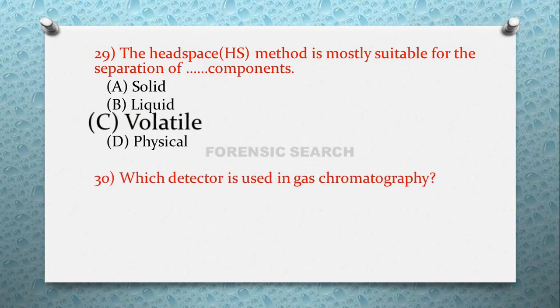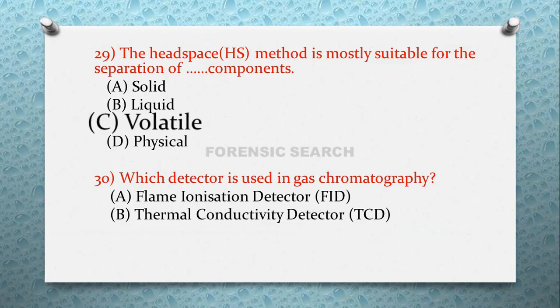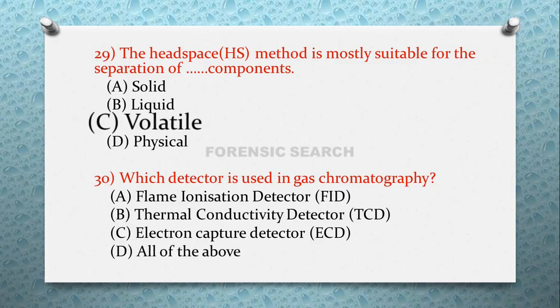Then the next question is, which detector is used in gas chromatography? Option A, flame ionization detector, that is FID. Option B, TCD, that is thermal conductivity detector. And option C, ECD, that is electron capture detector. And option D, all of the above. So the correct answer of this question is all of the above is used as a detector in gas chromatography.